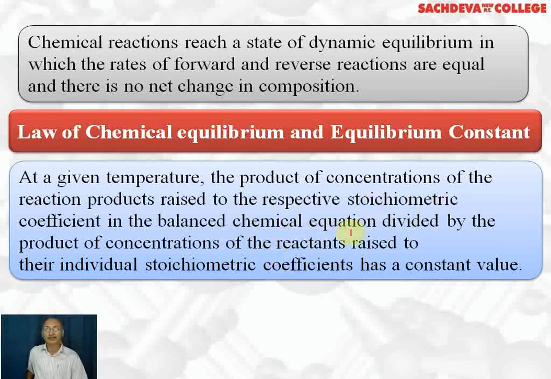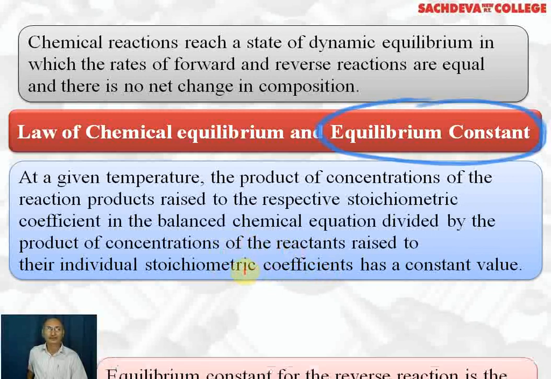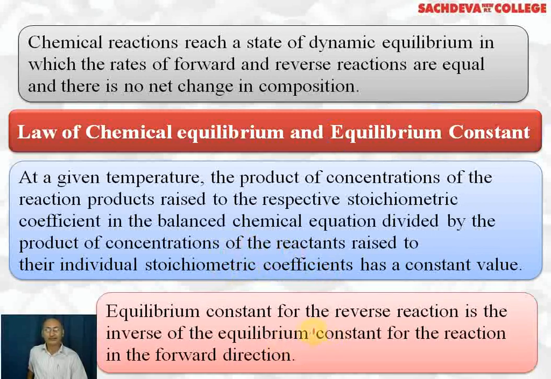It is very important that the equation must be balanced. This is divided by the product of the concentrations of the reactants raised to the power of their individual stoichiometric coefficients, that is, the coefficients in front of the reactants in the balanced chemical equation. This has a constant value, and this constant is called the equilibrium constant. The equilibrium constant for the reverse reaction is the reciprocal of the equilibrium constant for the forward reaction.